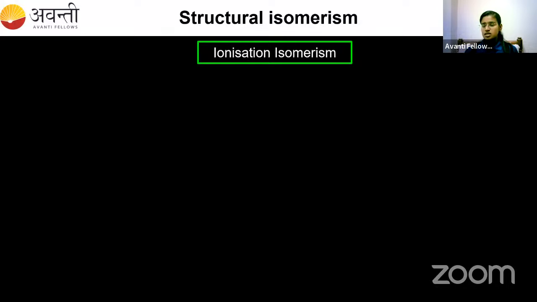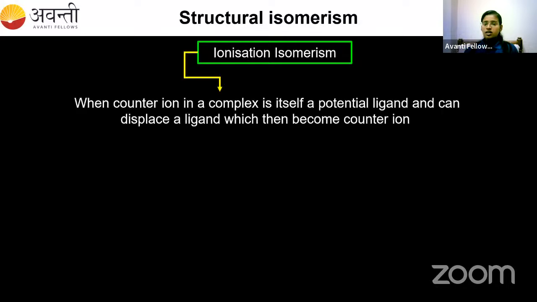So what is this? When a counter ion in a complex... What is meant by counter ion? The ions or the elements which are present outside the bracket. If it is present on the right side of the bracket, it is called a counter anion. If it is present on the left side, it is called a counter cation.